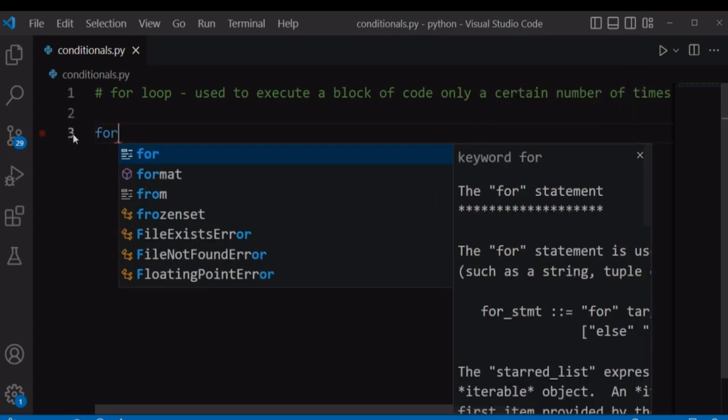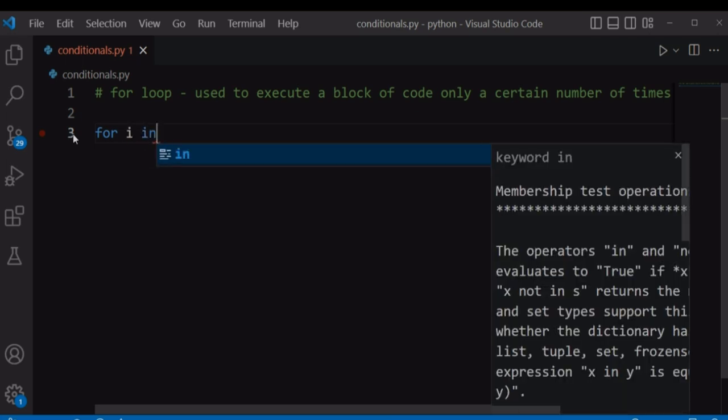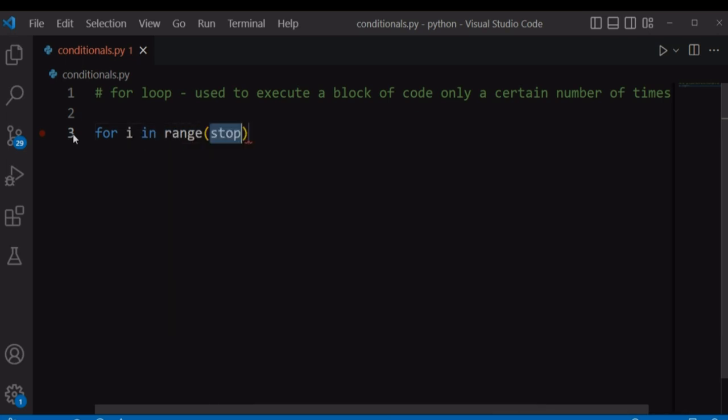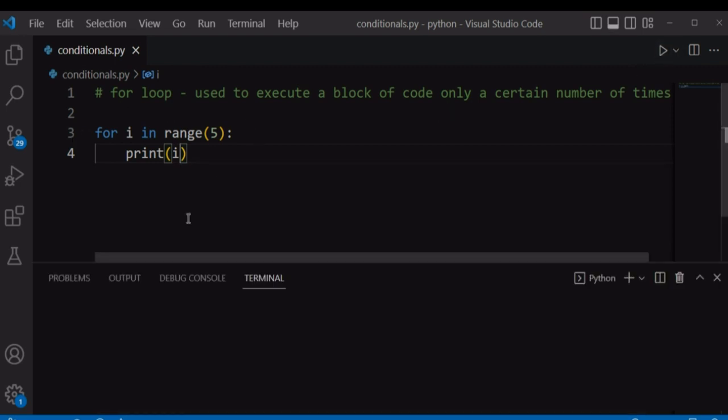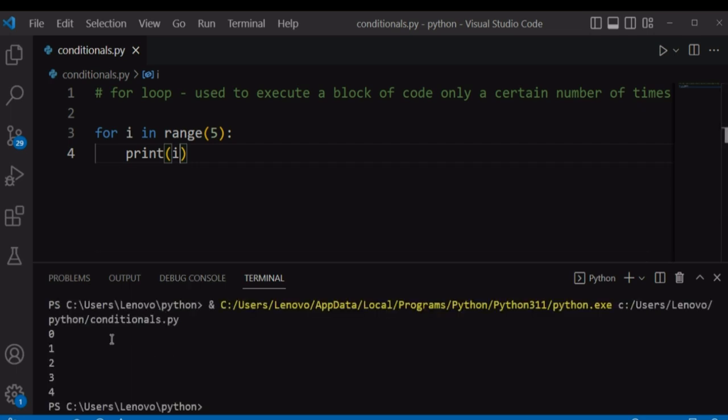So for example, we will say for I in range of 5, we want to print that I. So this is a more concise way, and if you run our file, it's going to print numbers from 1 to 5.